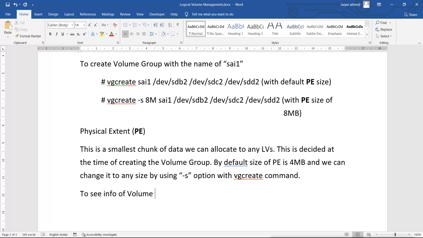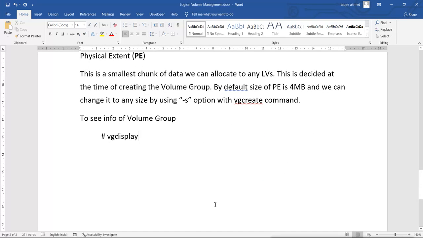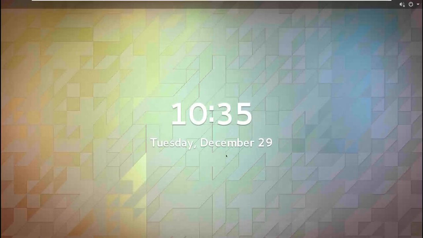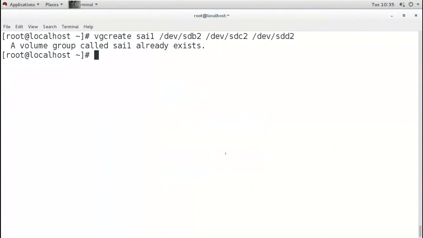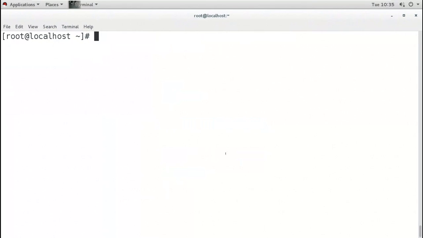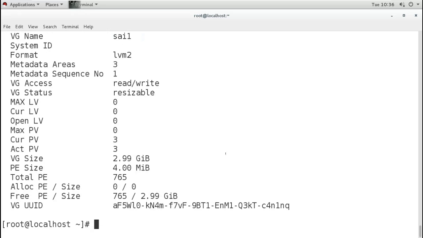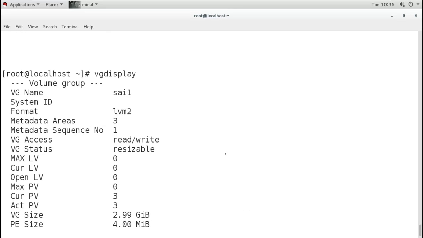We can use the command vgdisplay. Just like for PV we use pvdisplay, for VG we can use vgdisplay. So we created the VG and we want to see the information about it, so I will use vgdisplay, and we can see the information about our VG which we created.